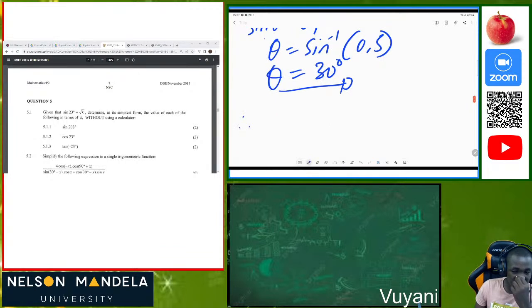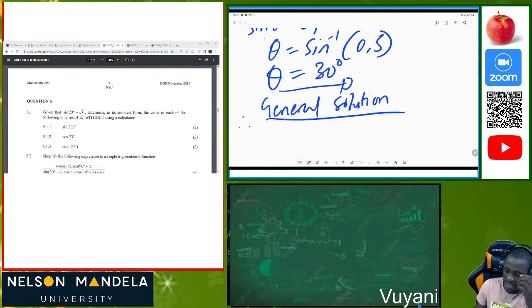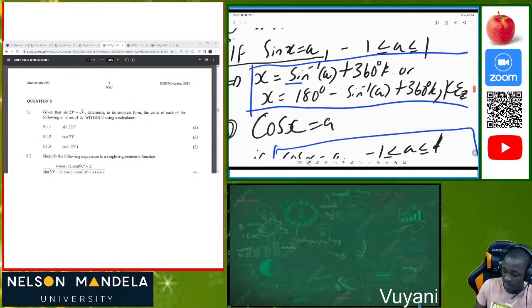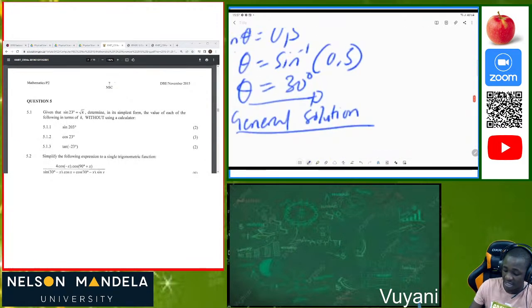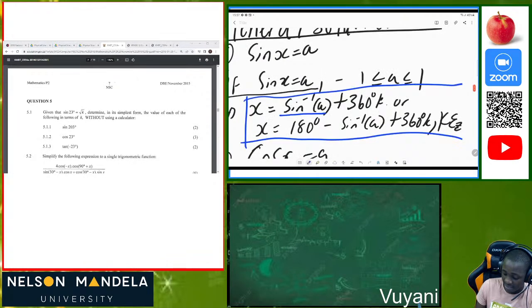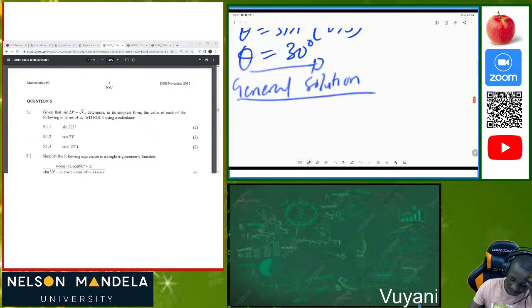Then, to determine the general solution, you write the general solution. The general solution of sine is determined by the calculated angle, which here is the arcsine of 0.5, plus 360 degrees of k.